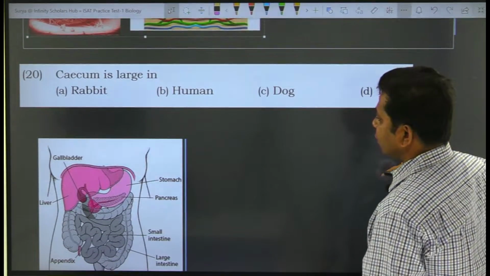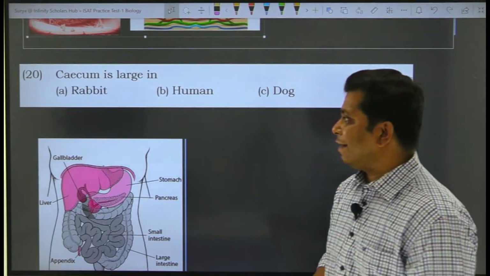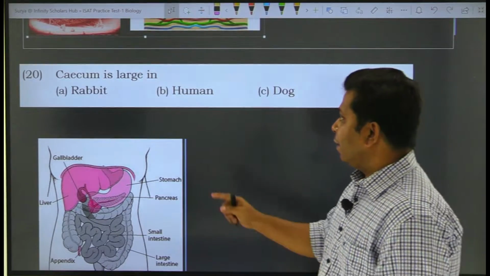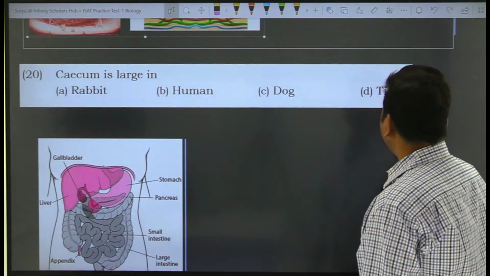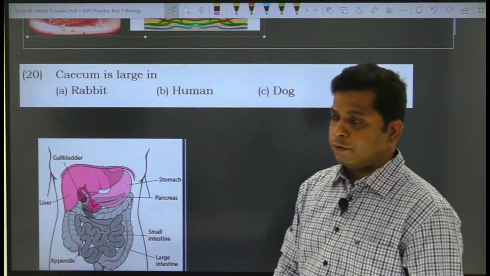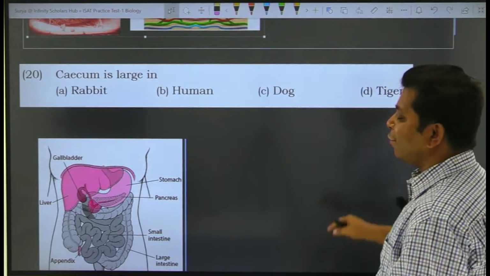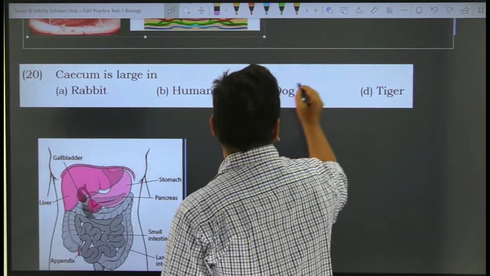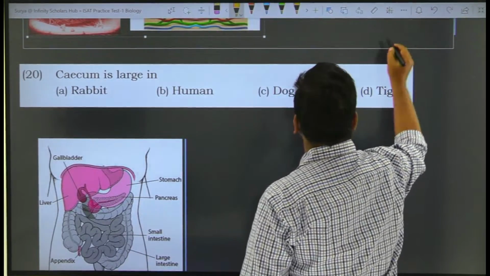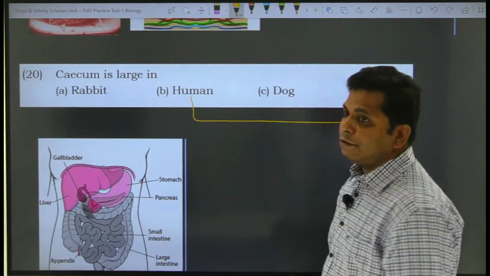The next question talks about the cecum being large in the rabbit, but not in humans, dog and tiger. If you look at all these 4 different organisms, these 3 organisms are carnivorous in nature.